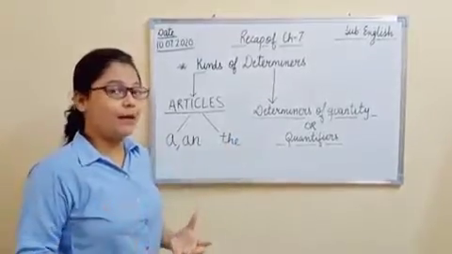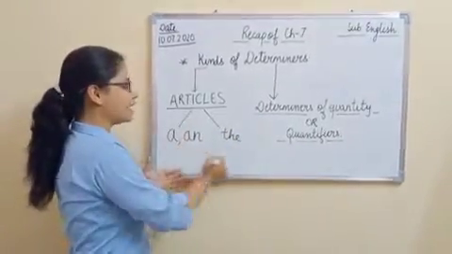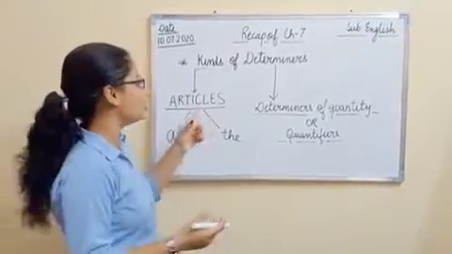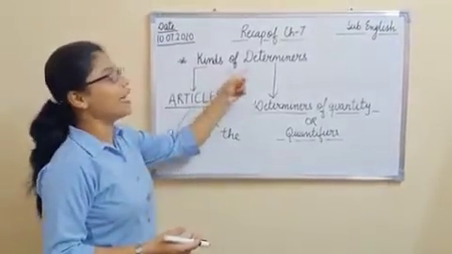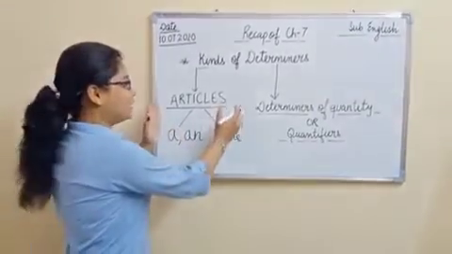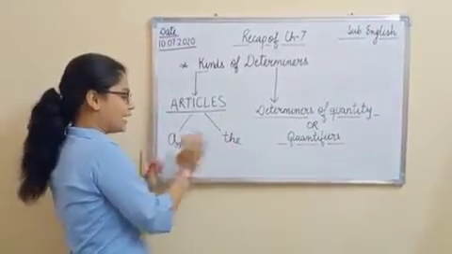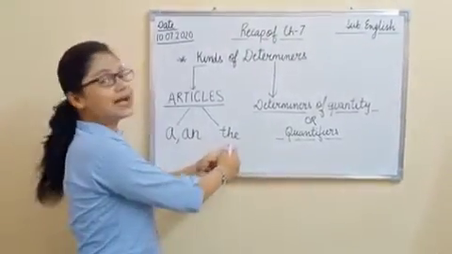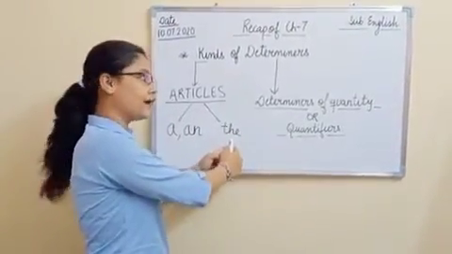So we talk about all these articles in different ways, and these also come under the heading of determiners, right? Is it clear? Articles are of two types: indefinite articles a and an, and definite article the, right?